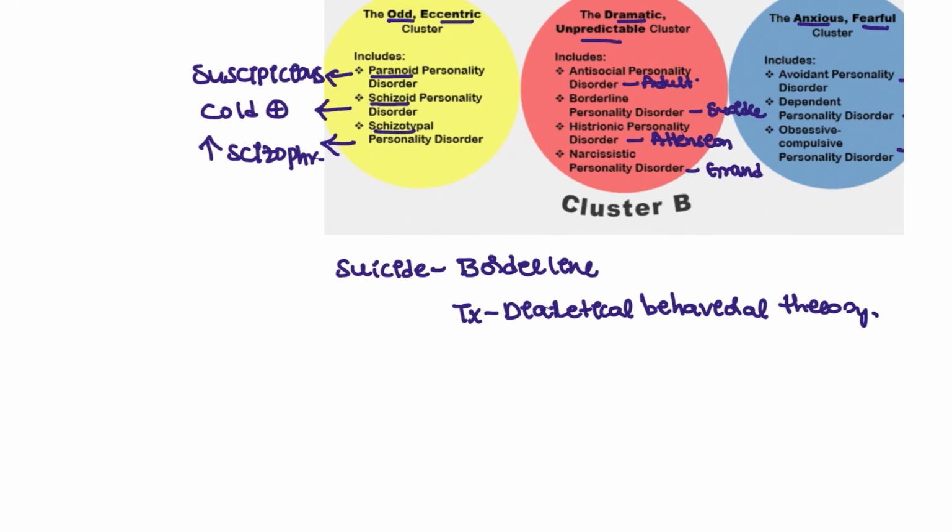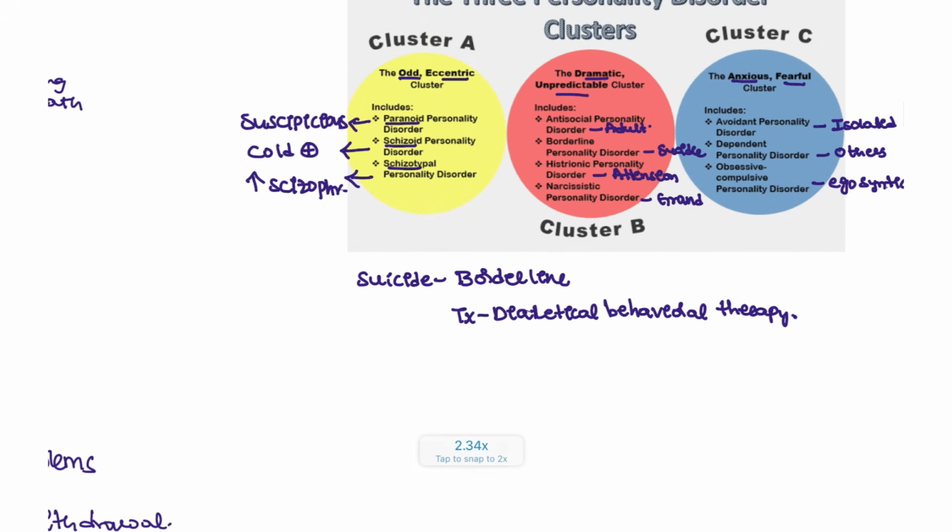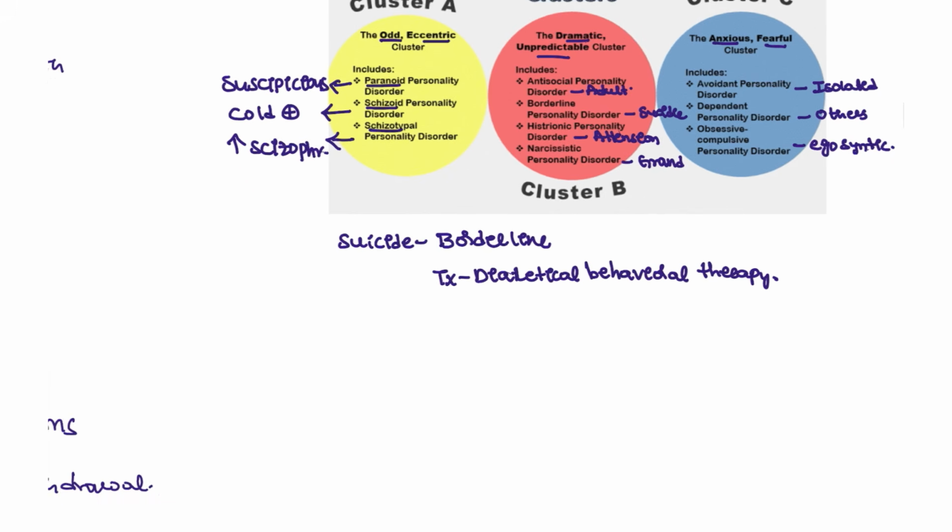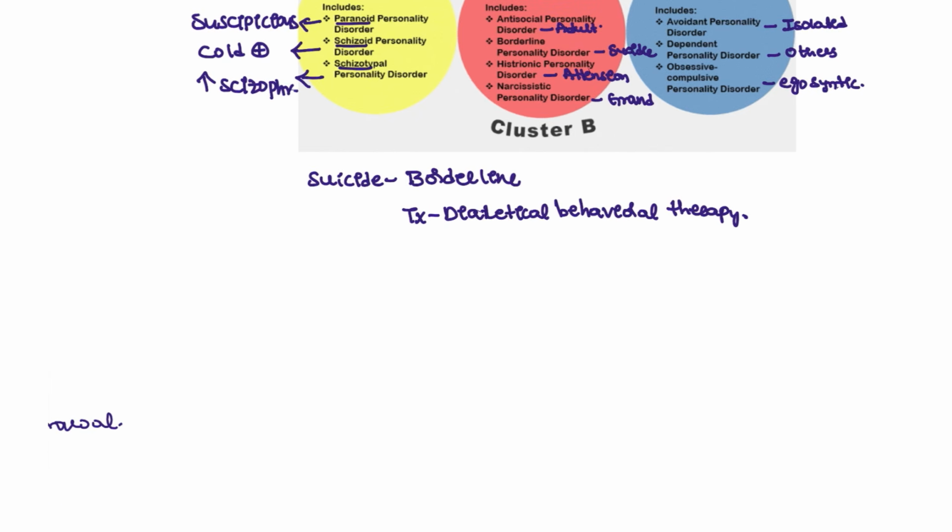They will be having multiple relationship statuses, multiple family history, and they will be always occupied with some work and with some type of lies. Everything will be seen in the borderline patients, and the treatment that is asked is dialectical behavioral therapy.